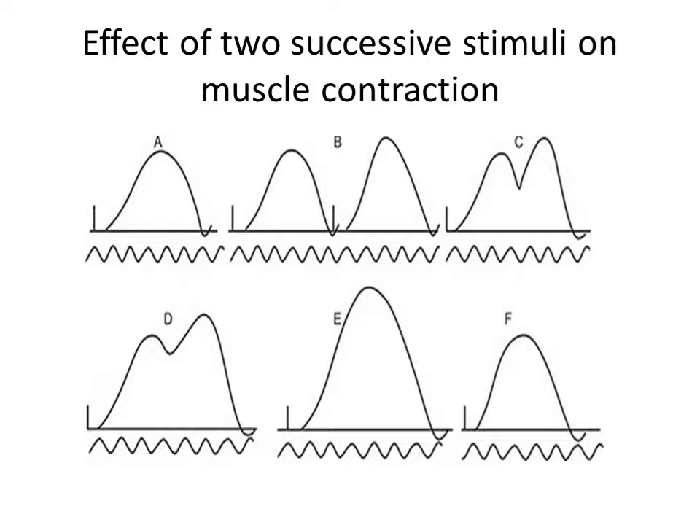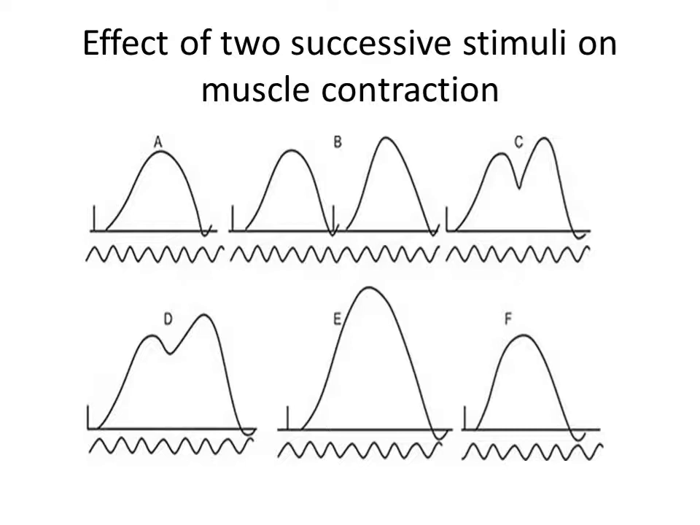Magnitude of contraction increases because of beneficial effect. When the second stimulus falls in the relaxation period of the first one, the relaxation is stopped and the second contraction occurs, as you see in figure C. In this case, the height of the second contraction is more than the first one because of beneficial effect. Now, what is beneficial effect? I will add in the next slide.